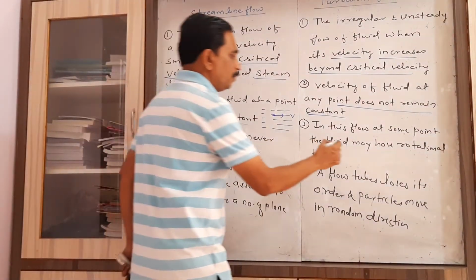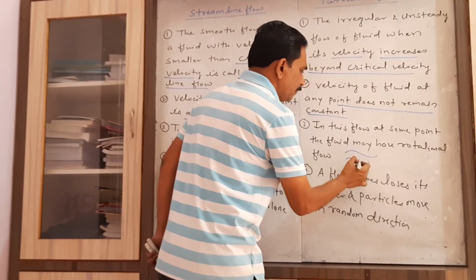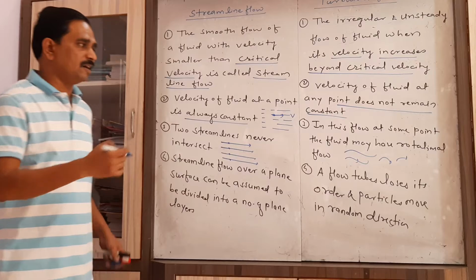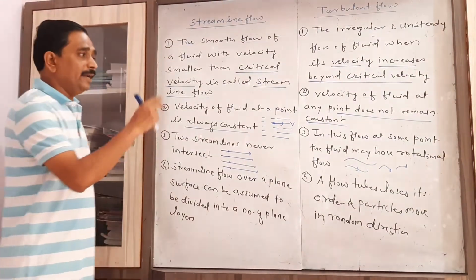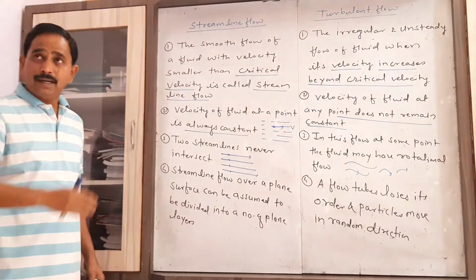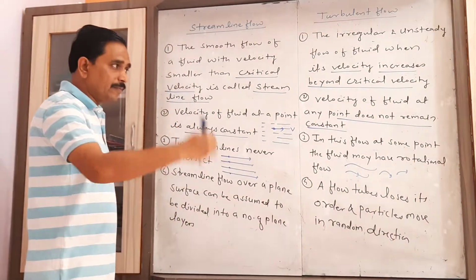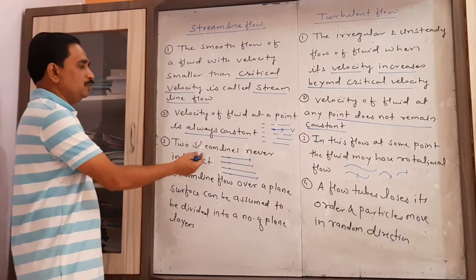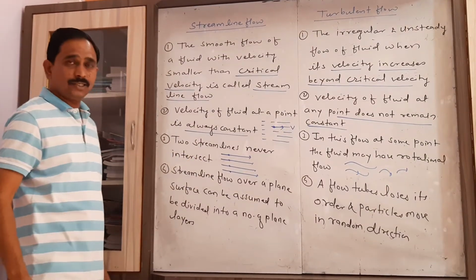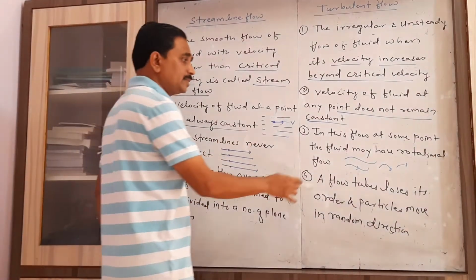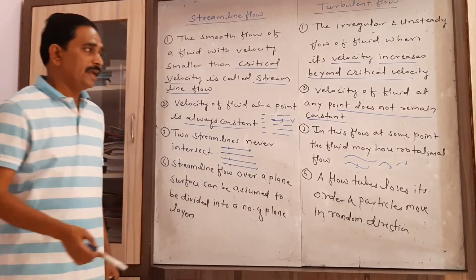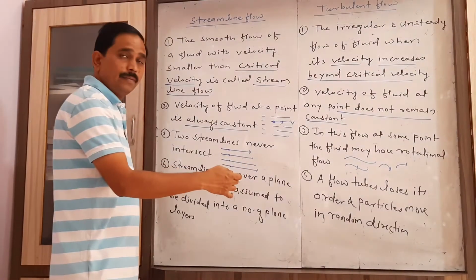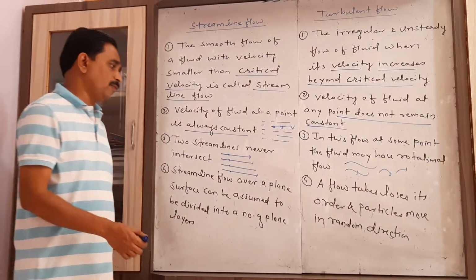But in a turbulent flow, these particles change their path continuously. That's why they may intersect with each other, and during their flow they perform rotational flow. So I write here that two streamlines never intersect each other, but here some streamlines can intersect with each other, and during the motion they perform rotational flow.